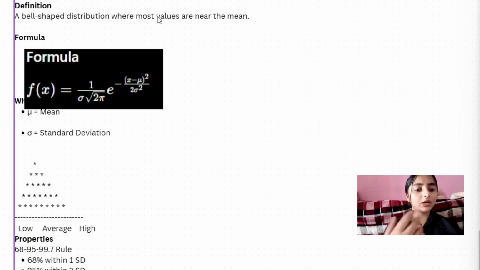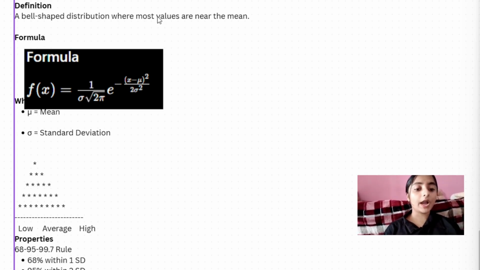For example, if we take 1,000 students writing an exam, most students score around 50 marks. Very few students score 0 to 10 marks, which is very low, and very few score 90 to 100 marks, which is very high. Here it is bell-shaped, with low, average and high. So 0 to 10 will get only 2 people, 10 to 20 will get only 5 people, 20 to 30 will get 10 people, and 30 to 40 will get 15 people. Like this we are getting the average, low, medium, high. So mean is average.